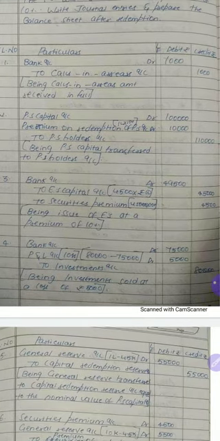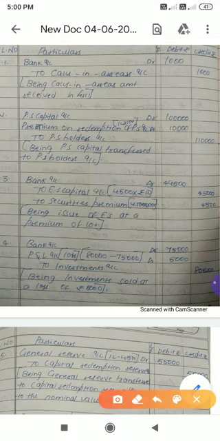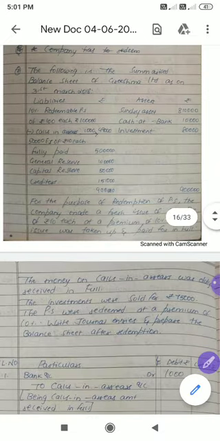We are done with step number 1. You have to go for step number 2. Whether the preference shares are redeemed at par value or premium value. In this question, the preference shares are redeemed at premium. Please remember, if they are redeemed at par value, this sentence will not be there. This entry will not be there. The simple 1 lakh it will get. Since we are redeeming preference shares at premium value, now how many shares is the company having? The company is having 1 lakh divided by 100, so I think 1,000.